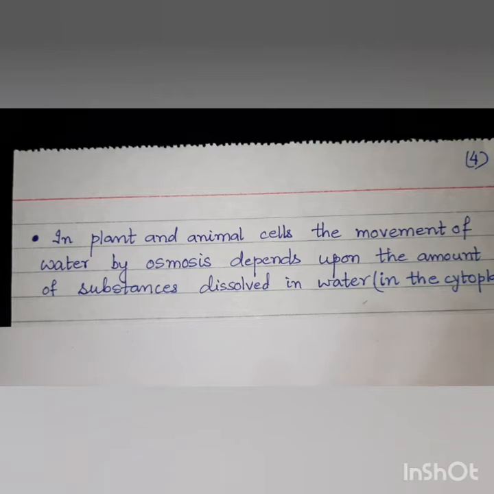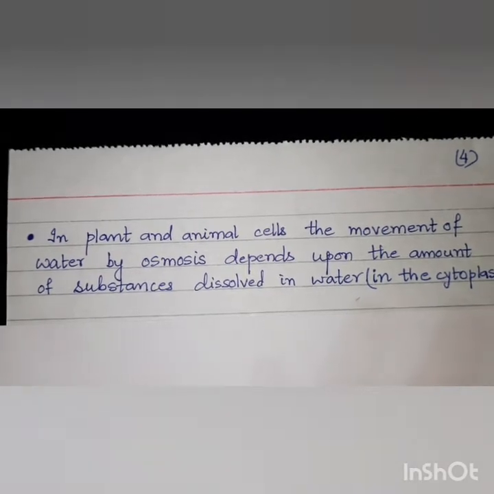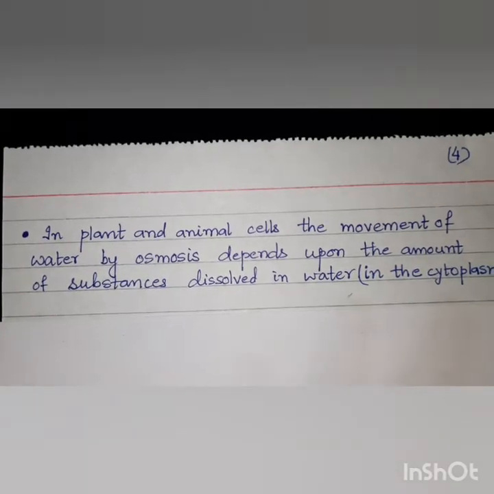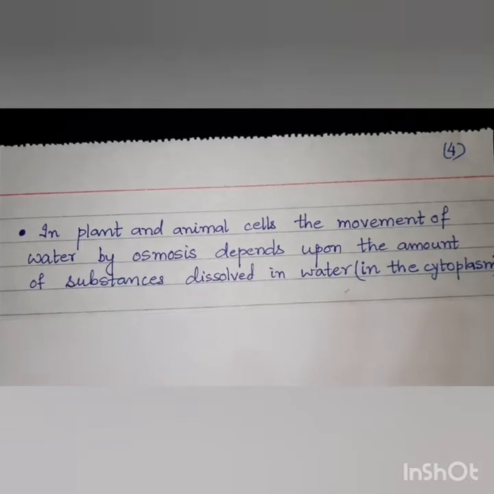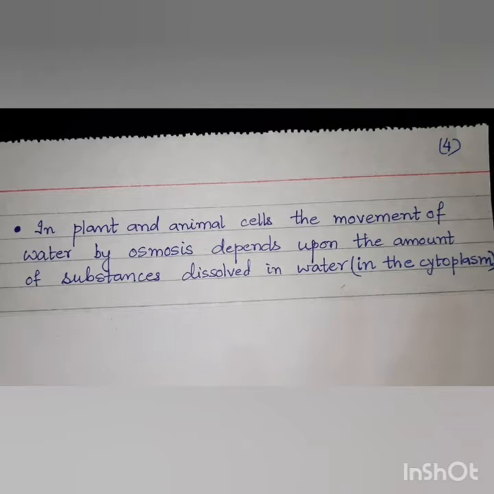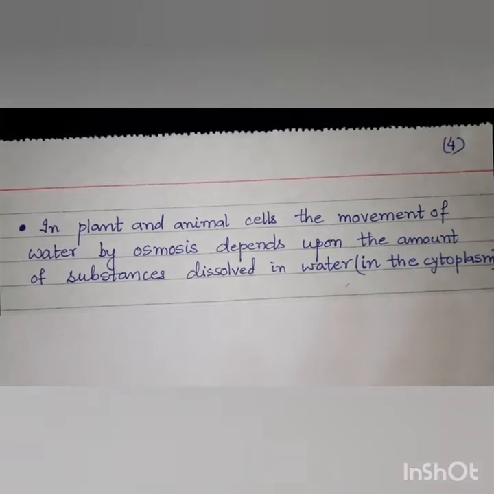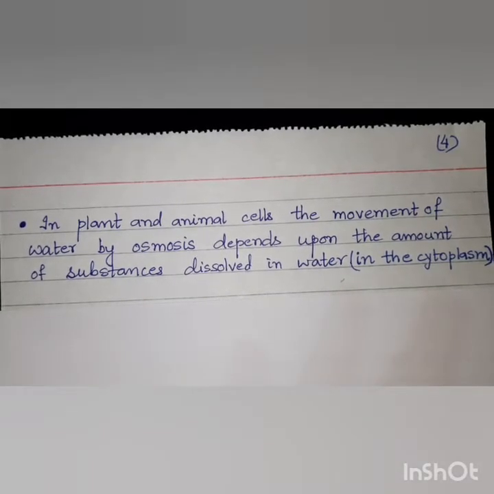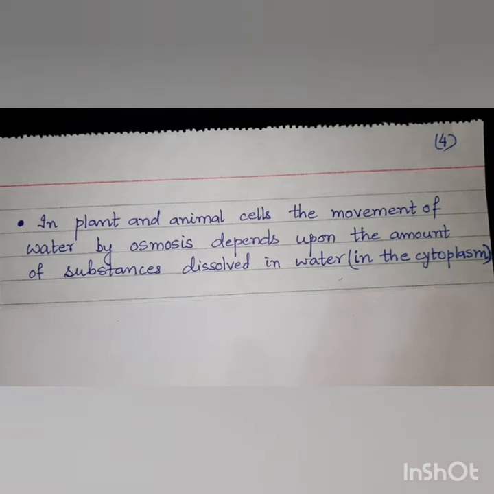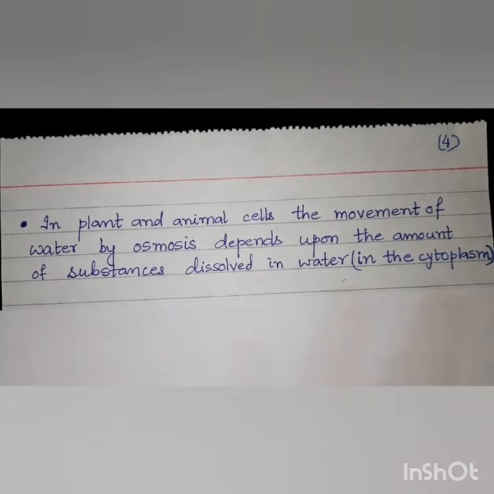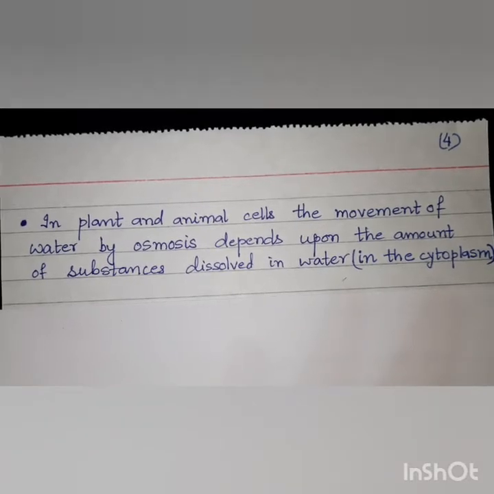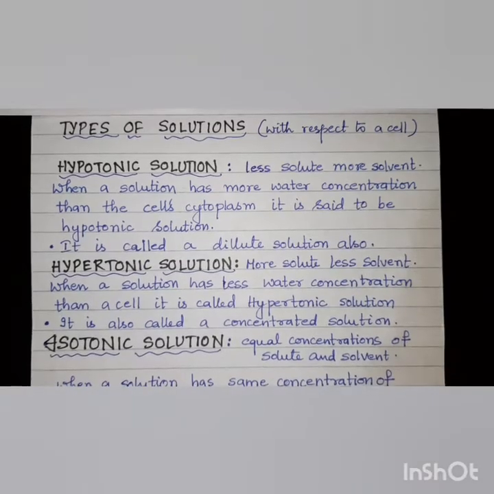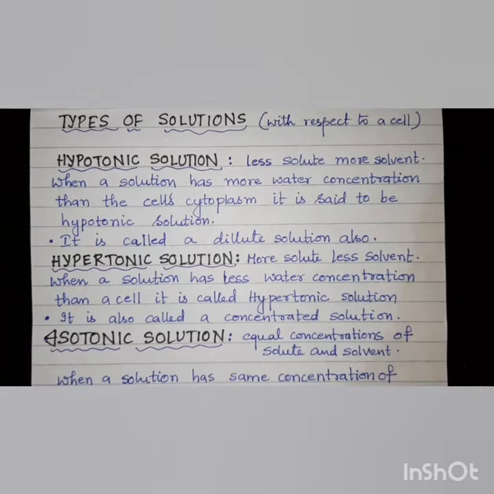In plant and animal cells, the movement of water by osmosis depends upon the amount of substances dissolved in water which is present in the cytoplasm of the cell. So, the cytoplasm of the cell behaves like a solution which will exchange water between the internal environment of the cell and the external environment of the cell. Let us discuss the type of solutions with respect to a cell.